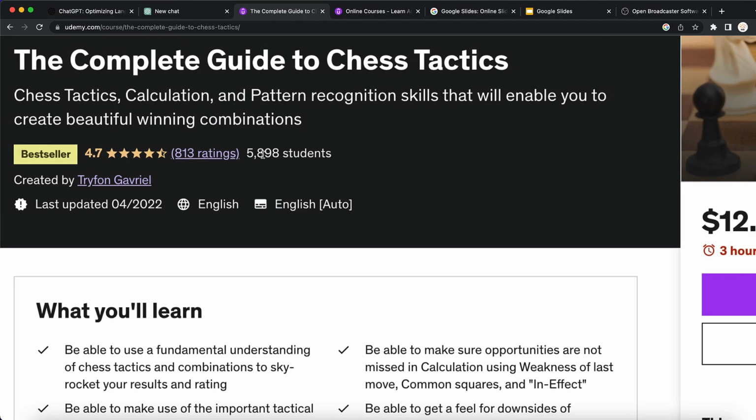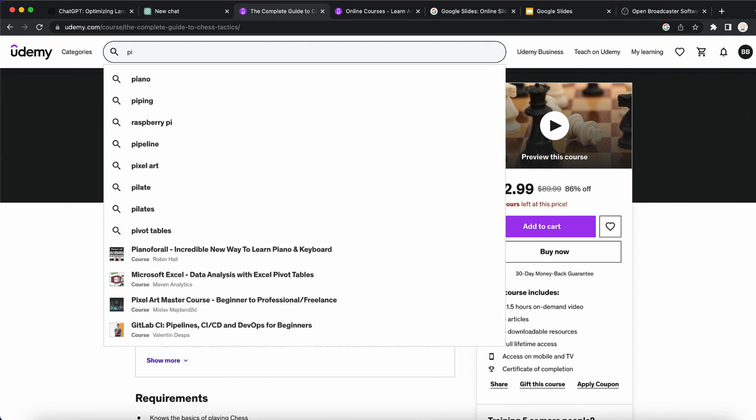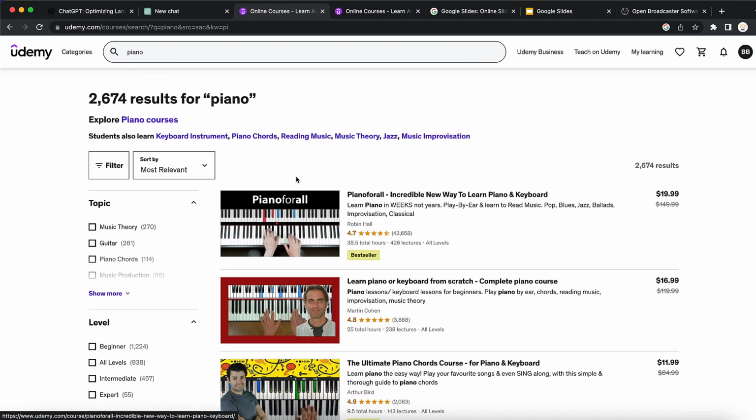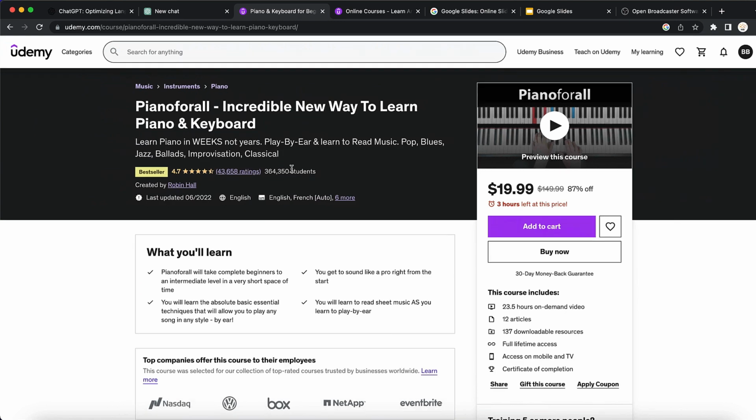It has 6,000 students. Or you can see piano lessons. There are a few 100,000 students, for example. You can see this one has 300,000 students at $20. That is over $6-point-something million. So again, this is not going to happen overnight. You can't earn $6.5 million. That is not going to happen.